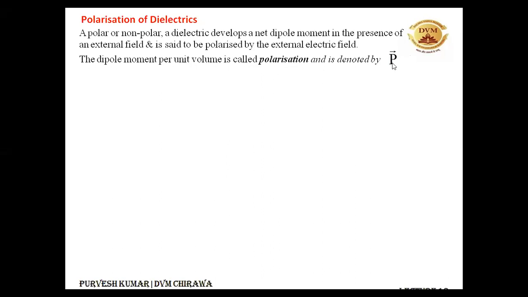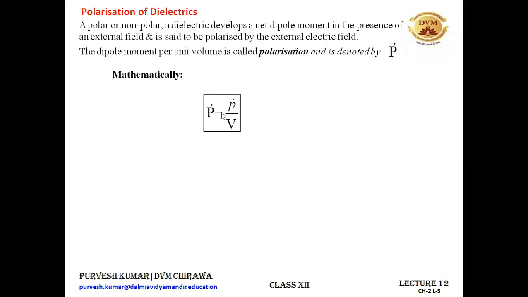All right. So capital P, you can mathematically write it like this: capital P is equal to small p upon V. Small p is your dipole moment that is induced in the dielectric because of the presence of the electric field, and V is the volume of the dielectric. The SI unit of this polarization P is Coulomb per meter square. You can easily write it: Coulomb meter for the electric dipole moment and meter cube for the volume. So it is Coulomb per meter square.